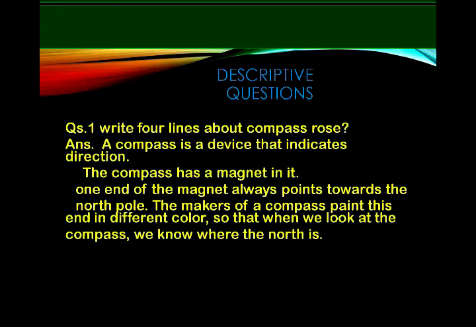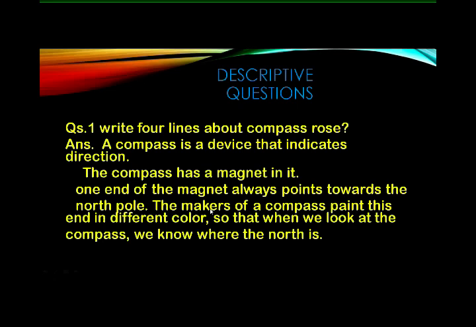I am repeating. A compass is a device that indicates direction. The compass has a magnet in it. One end of the magnet always points towards the North Pole. The makers of a compass paint this end in a different color so that when we look at the compass, we know where the north is.